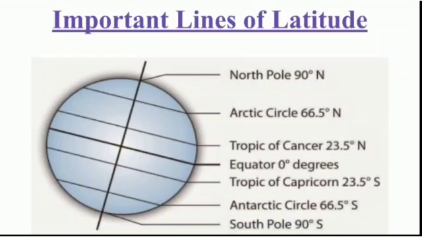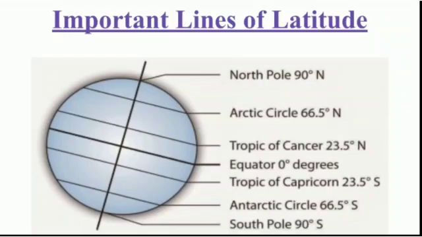The equator is in the center, so it is at 0 degree. The values of all other latitudes are followed by the capital letter N or S. The letter N indicates that the latitude is in the northern hemisphere, whereas the letter S indicates that the latitude is in the southern hemisphere.